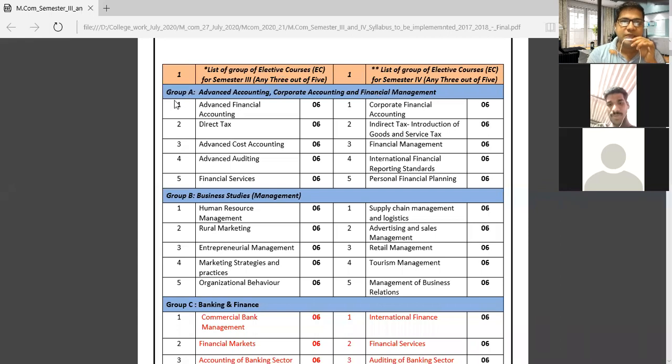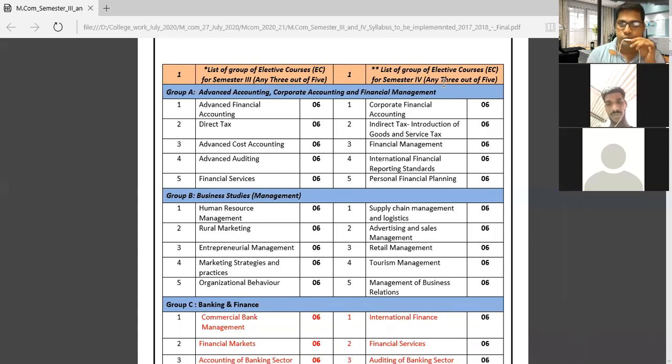We have this A group. We do not belong to B and C. B is business study, that is management, and C is banking and finance. You belong to advanced accounting, and you have to study in this semester three out of five. It means from these five, we have already selected three subjects: advanced financial accounting, direct tax, and financial services.